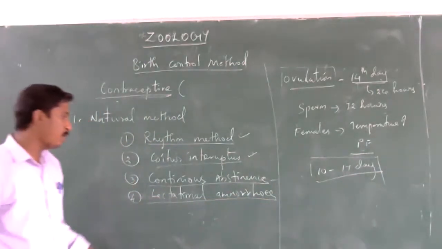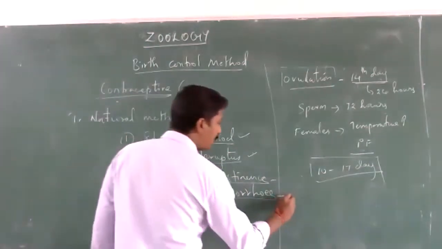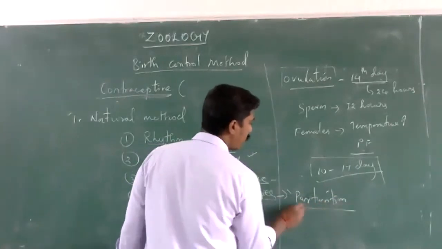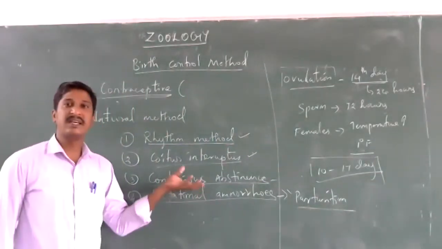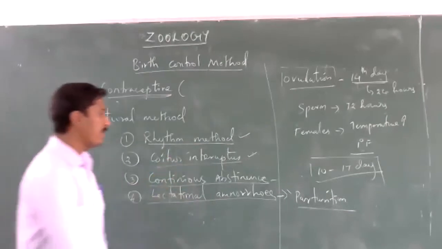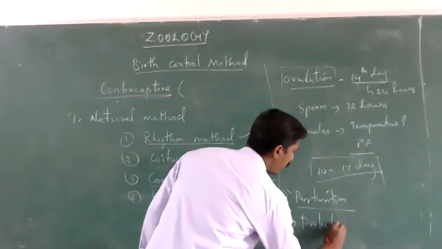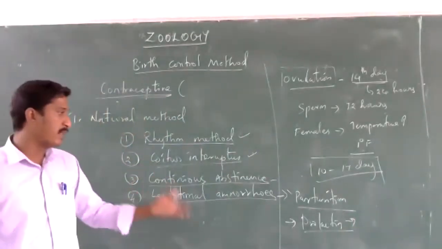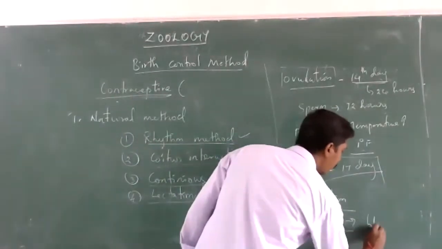Lactational amenorrhea is a natural method used after parturition, that is, childbirth. After childbirth, the mother secretes milk from the mammary glands. For the secretion of milk, the hormone prolactin is secreted more from the mother's pituitary, so the level of prolactin is high in the maternal blood.